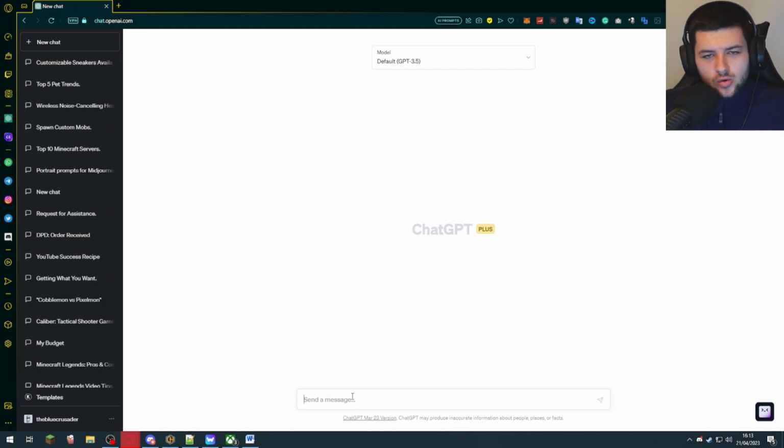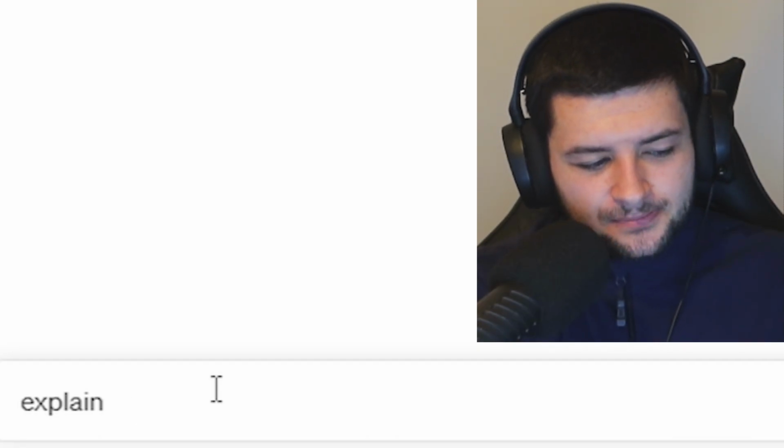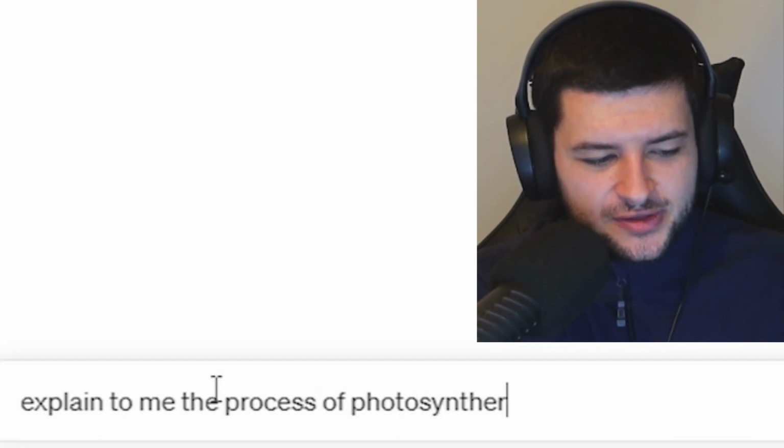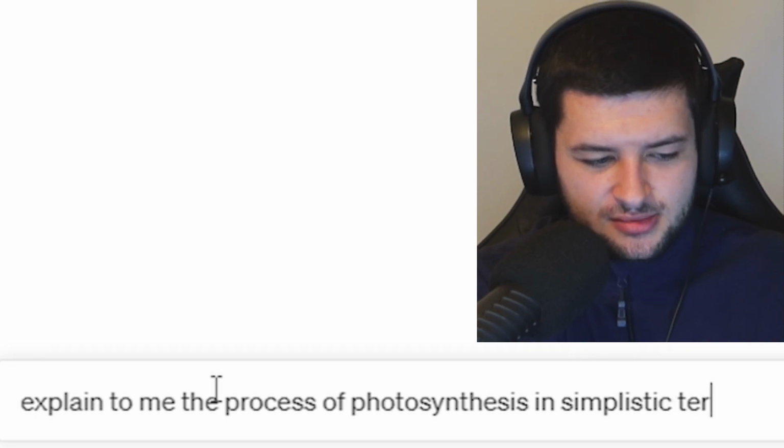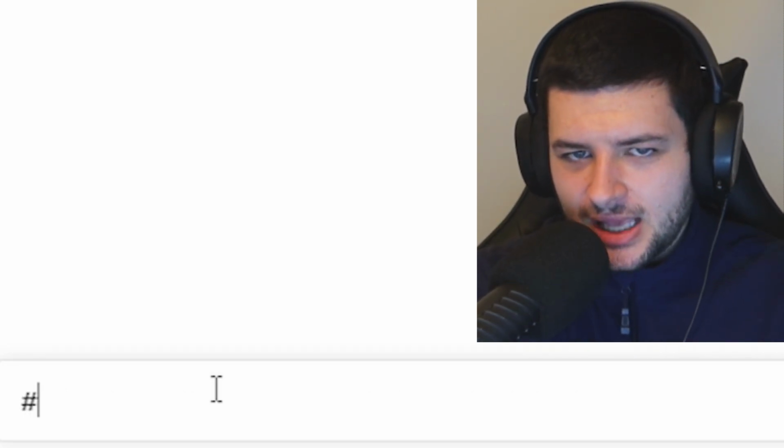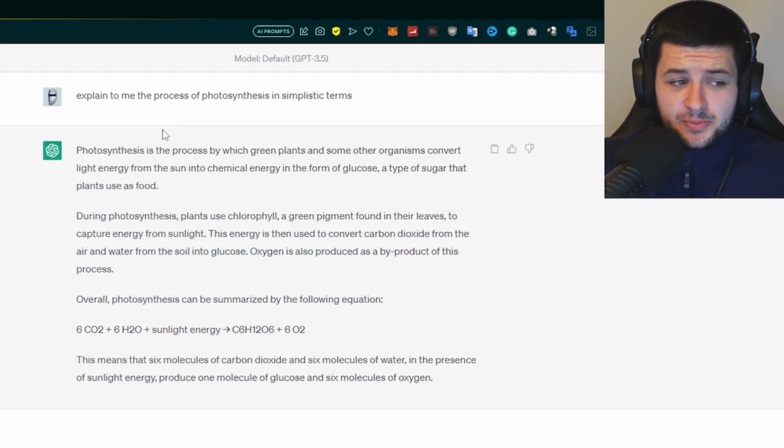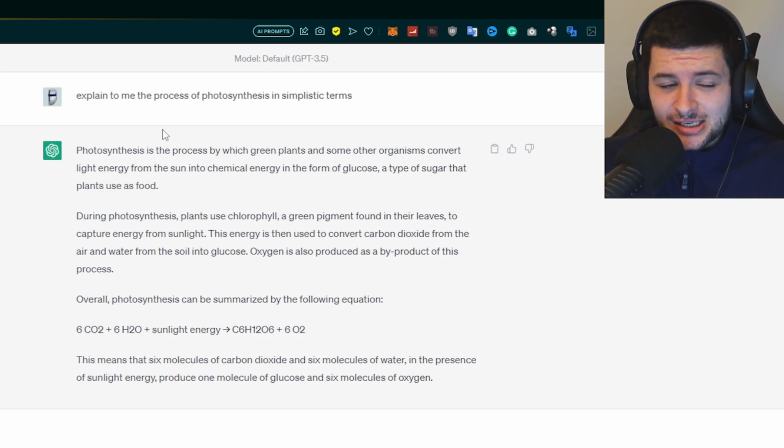Let's just say we're talking about science and I have no Scooby-Doo what photosynthesis is. So I could type in, explain the process of photosynthesis in simplistic terms. So basically speaking to me like I'm a layman, right? Photosynthesis is the process by which green plants and some other organisms convert light energy from sun into chemical energy in the form of glucose, a type of sugar that plants use as food.